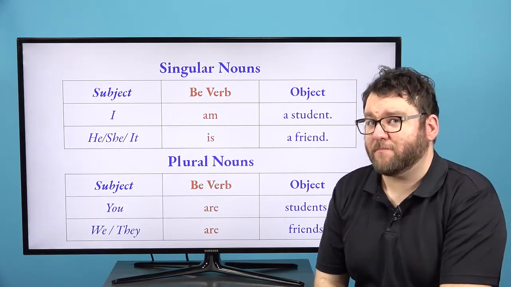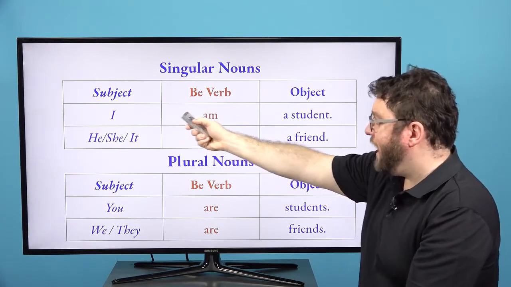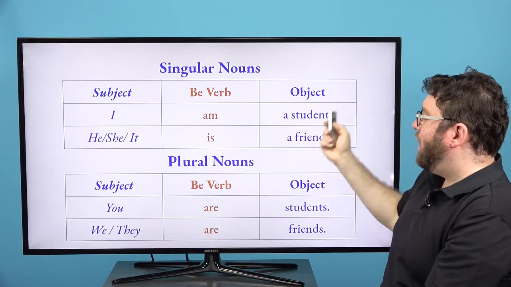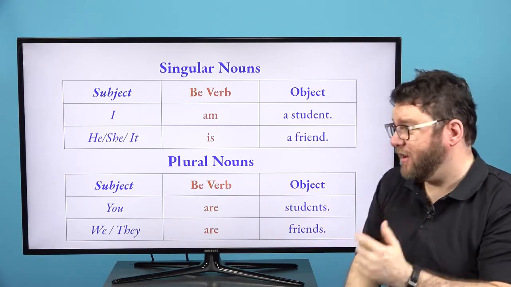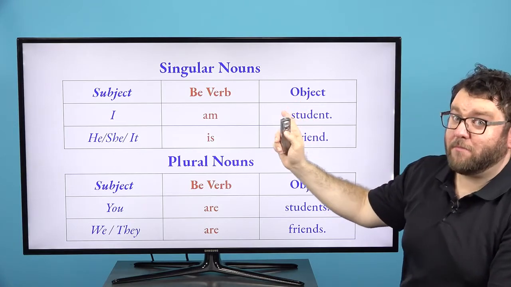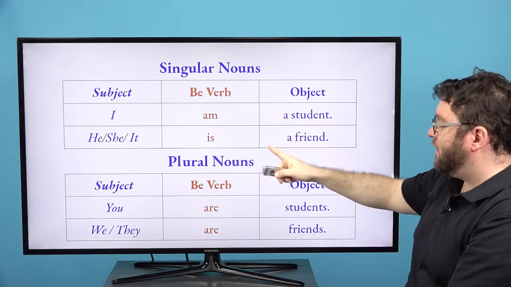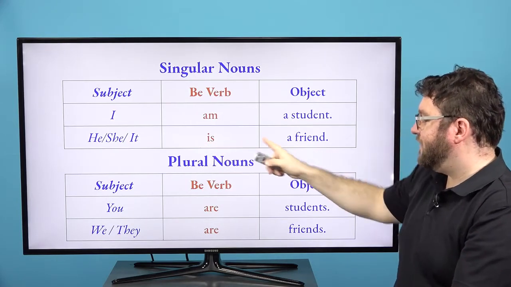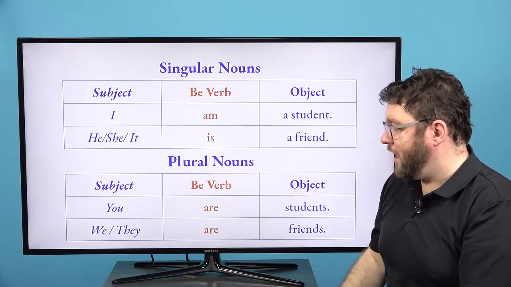We can also use be verbs with singular and plural nouns. So we have our subject I, the be verb is, a student, right? And we'll explain more later about countable and uncountable nouns. So this is our singular, this is one. He, she, it is a friend, one person, right? And then we have our plural nouns here.